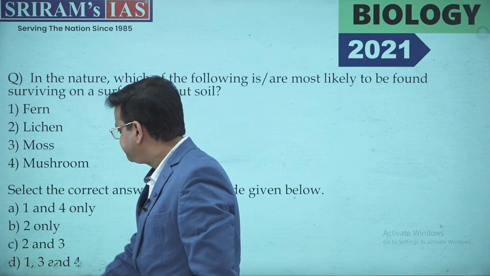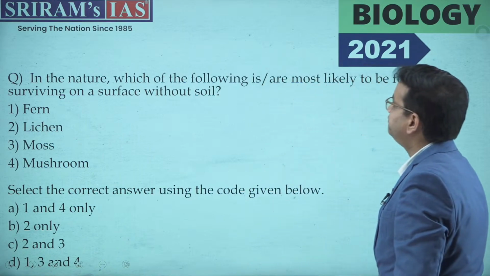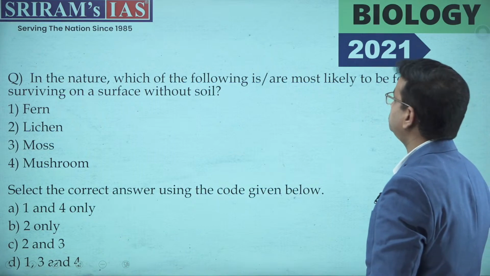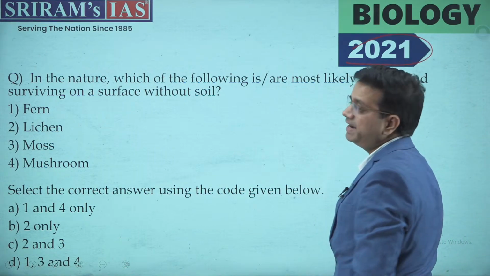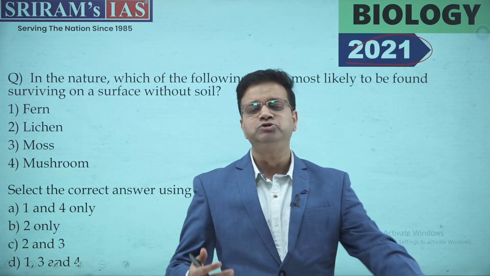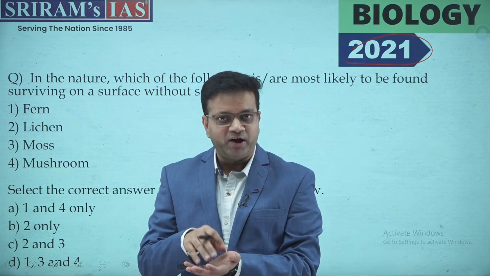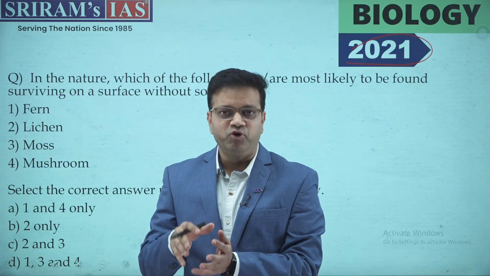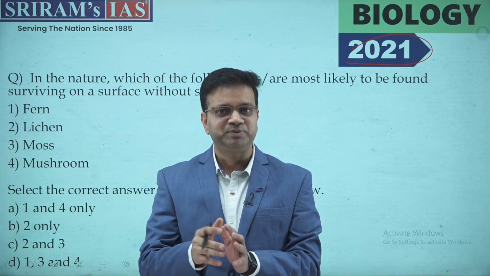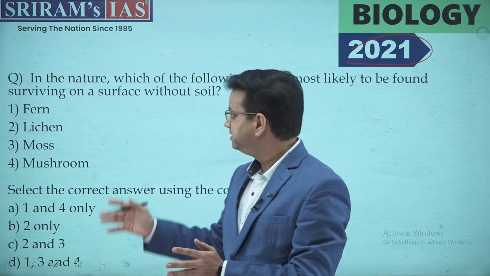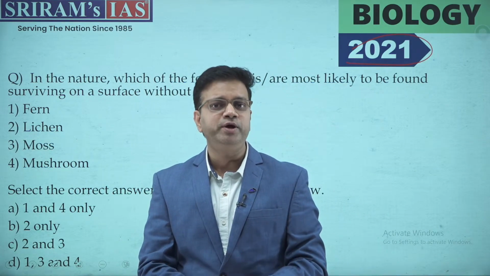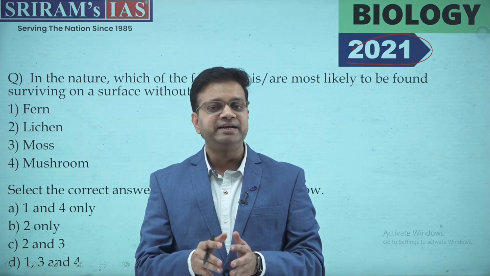Now moving ahead, in nature, which of the following are most likely to be found surviving on the surface without soil? Now this question was asked in 2021. Now this type of question UPSC tends to ask to check your basic understanding of biology, basic understanding of environment, right? And these are things which do not require a specialization or a specific chapter reading. You can even answer these basic questions from your general understanding. So that is the reason I'm emphasizing that do ensure that you are not leaving aside the biology part.